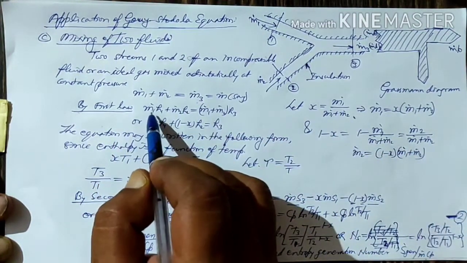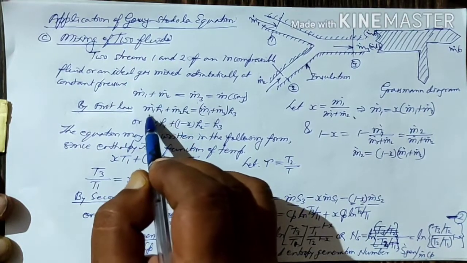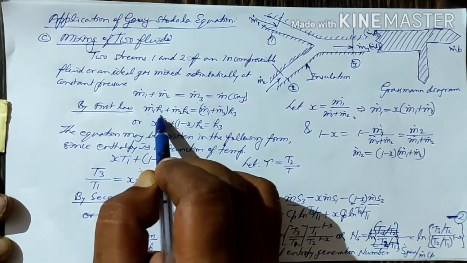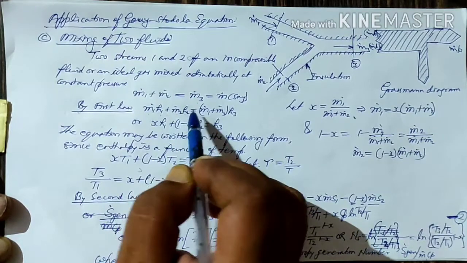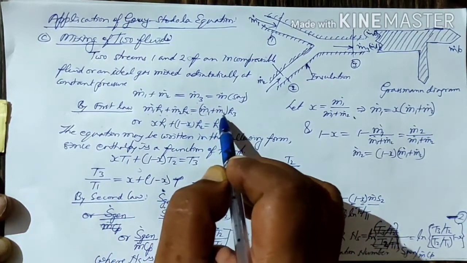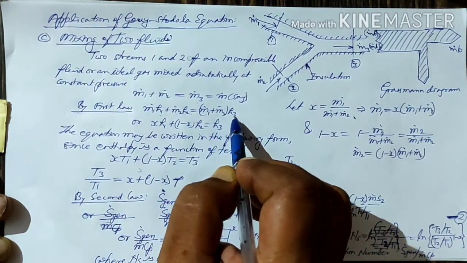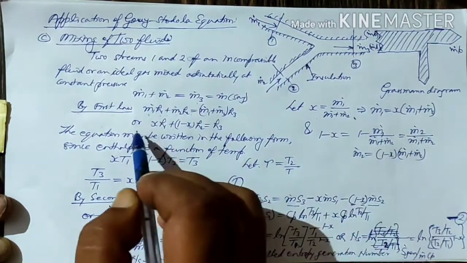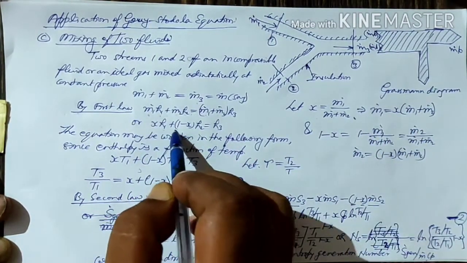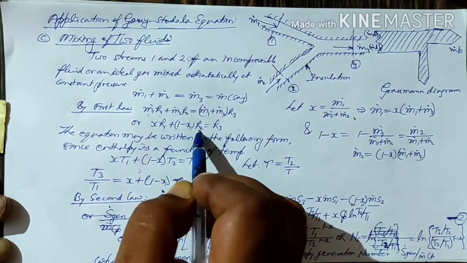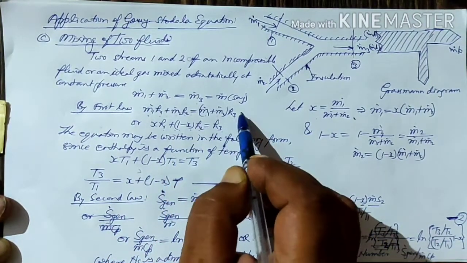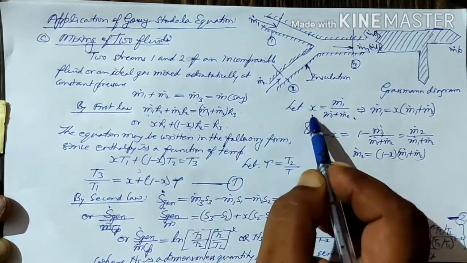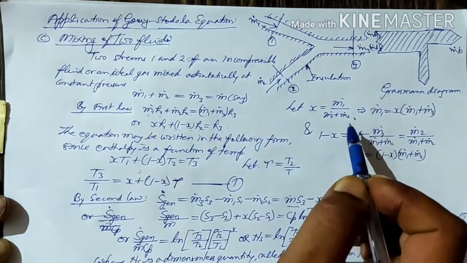From the first law we can say m1 dot h1 plus m2 dot h2 equals m1 dot plus m2 dot into h3. So we can replace m1 and m2 by this, giving x h1 plus 1 minus x h2 equals h3.